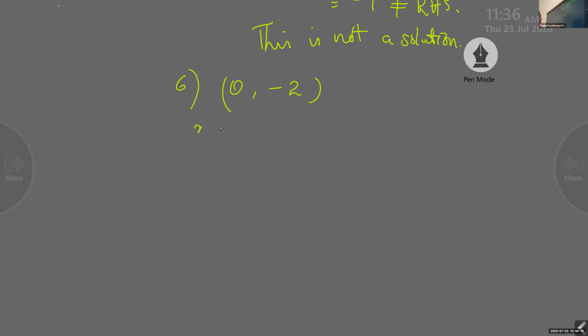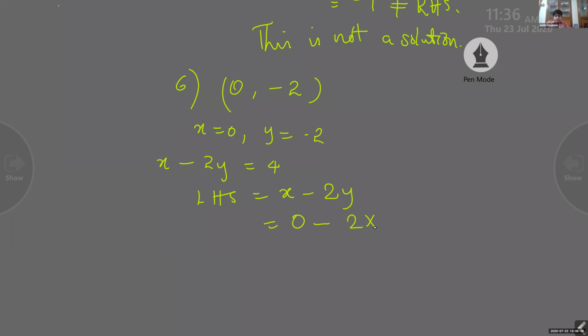So x equal to 0 and y equal to negative 2. And our equation is x minus 2y equal to 4. LHS is x minus 2y. 0 minus 2 into what is y? Negative 2. And what is negative 2 into negative 2? Positive 4. Negative 2 into negative 2 is positive 4. That is equal to RHS. So 0, negative 2 is a solution.